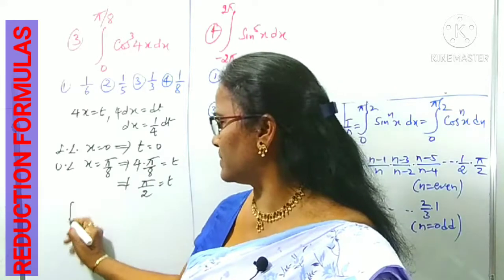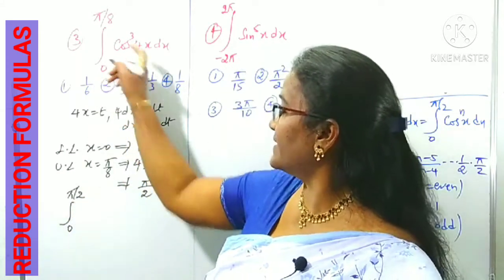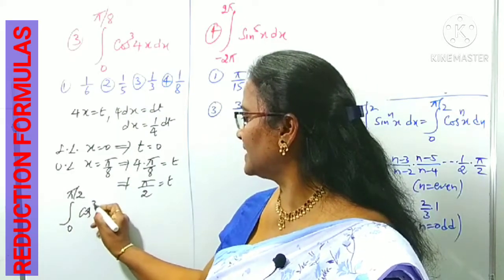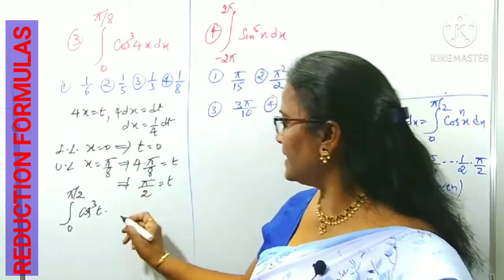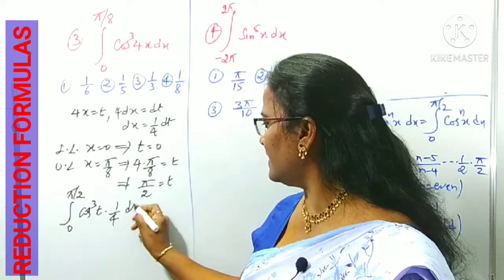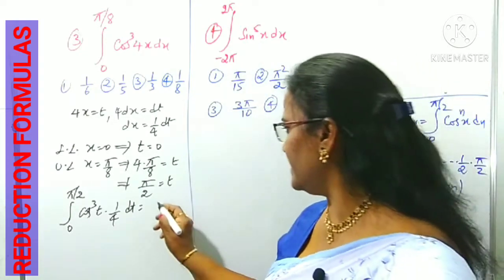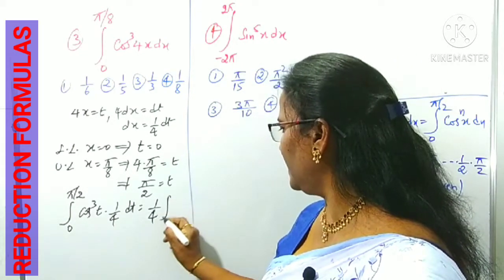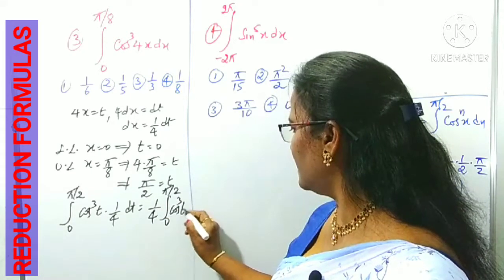Therefore the question becomes 0 to pi by 2 limits, right? Cos cube, with 4x as t, and dx is 1 by 4 dt, right? We can take 1 by 4 outside, that is a constant. 1 by 4 times the integral from 0 to pi by 2 of cos cube t dt.